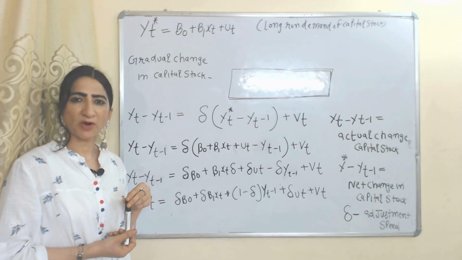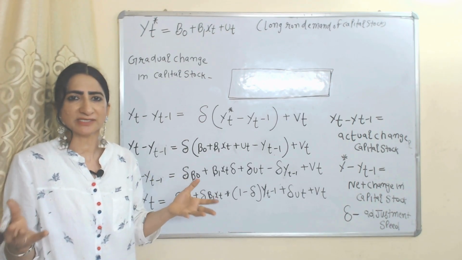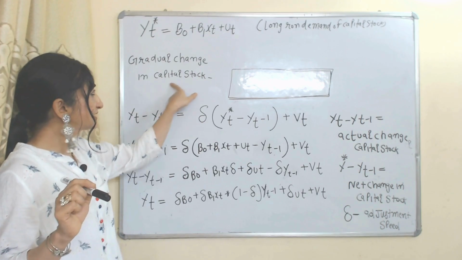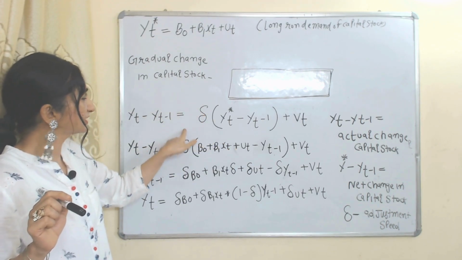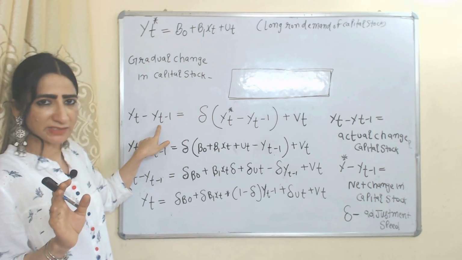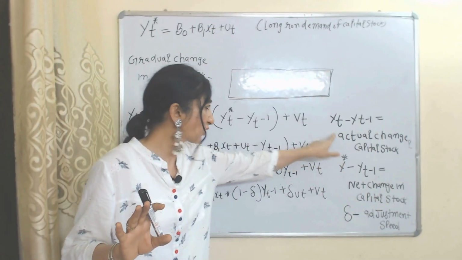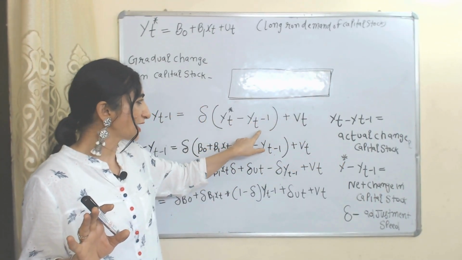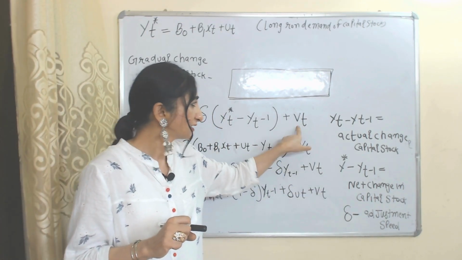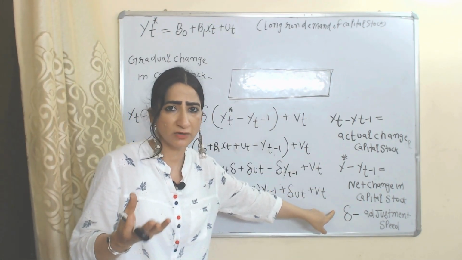This model talks about gradual change in capital stock. That means we slowly adjust or move towards our desired level of capital stock, and this equation represents that gradual change. Y_t minus Y_{t-1} represents the actual change in capital stock. Y_t* minus Y_{t-1} represents the net change in capital stock. This is our error term, and delta represents the adjustment speed coefficient.